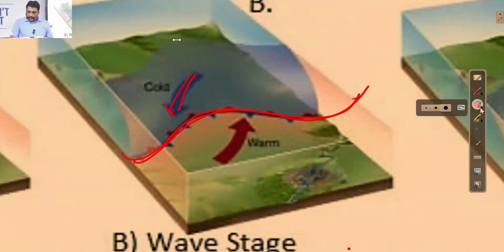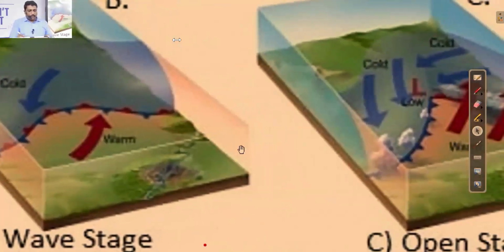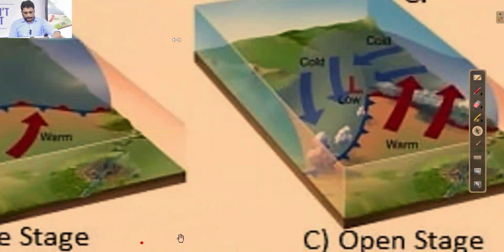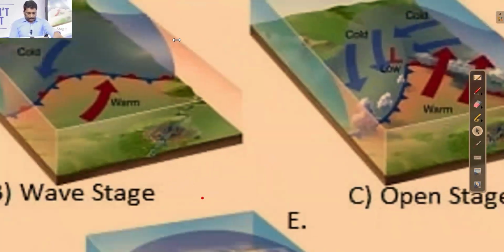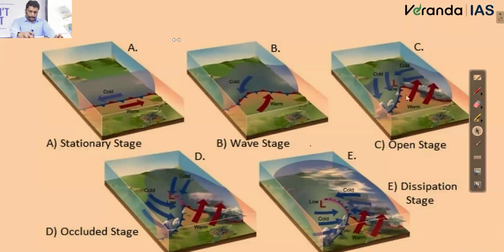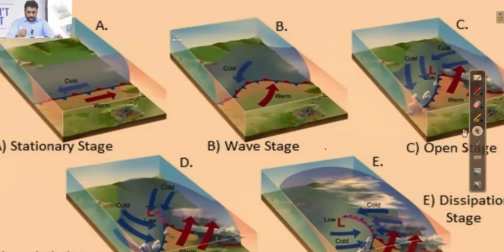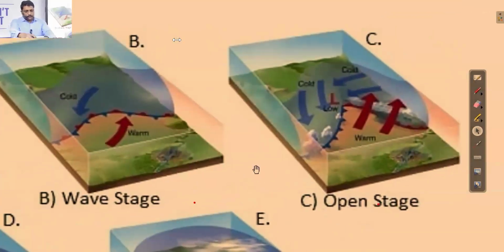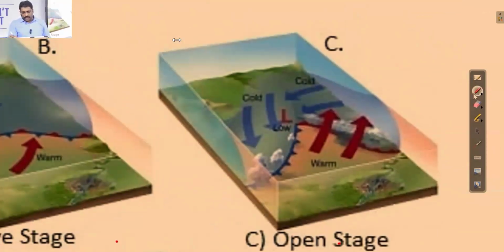Now the third diagram, if I look at it carefully, this is the time when the so-called stable front is getting divided into a separate cold front and warm front.